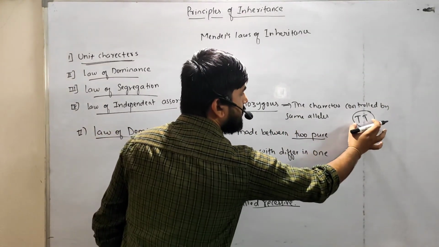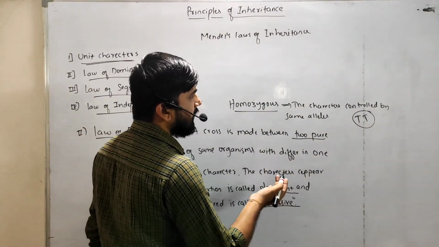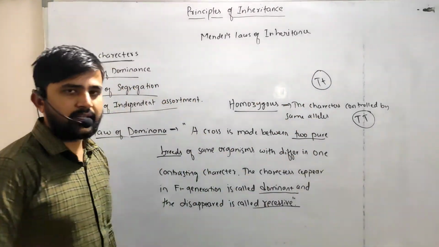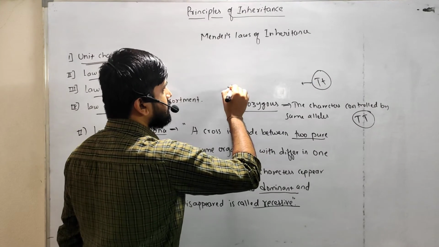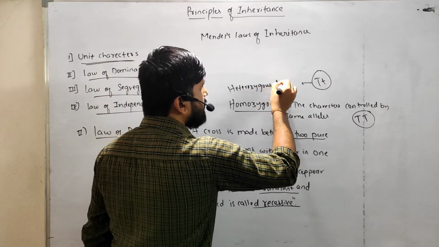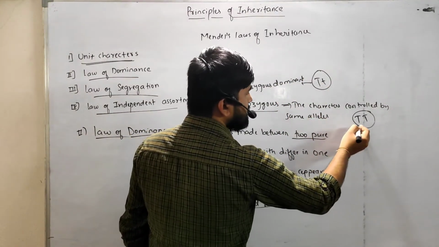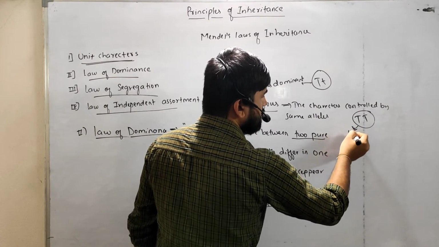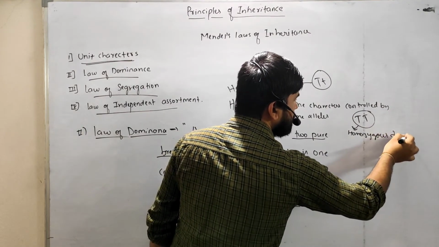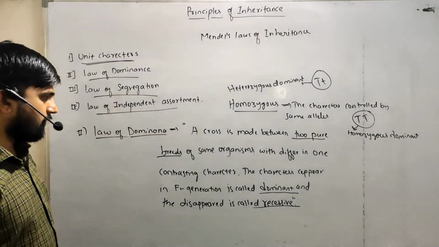So this is the homozygous dominant form. In the heterozygous form, it looks like capital T, small t. Sorry, this is the heterozygous dominant form. And this is the homozygous dominant form.